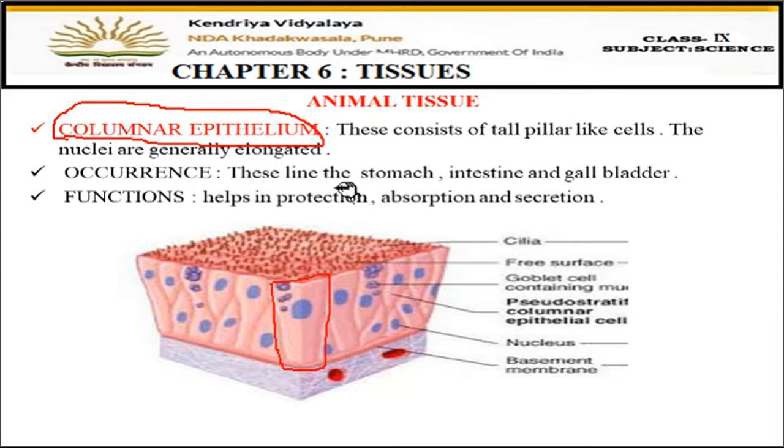Now, where they are present: in the stomach, intestine, and gallbladder. You have to learn the locations. Then what is the function? See again, the first function of each epithelial tissue is protection. Then, because they are present in the stomach, absorption is a function, food is absorbed here, and secretion also. You might have noticed that the functions are common to all: protection, absorption, secretion, excretion. These are some of the basic functions of the epithelial cells.